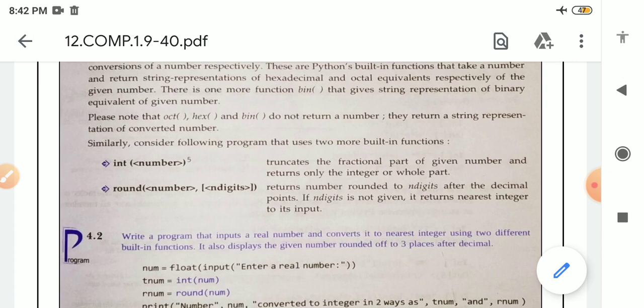If the digit is given, then it will return the number in that form. For example, if n digits is written as 3, we will get a number like 5.555.